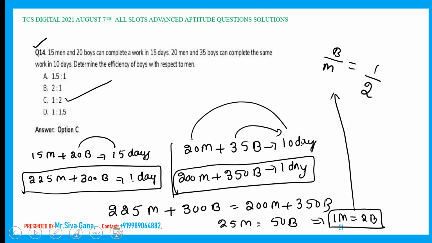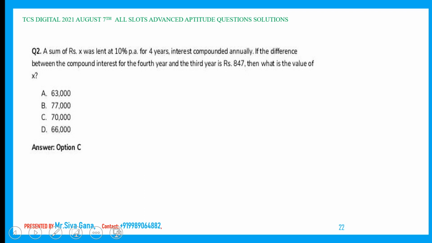Easy, important question, a very good quality question. A sum of rupees X was lent at 10% per annum for 4 years, interest compounded annually. If the difference between the compound interest for the fourth year and the third year is 847, then what is the value of X? Just listen to this question, which is a fantastic question. Just read the question one more time.